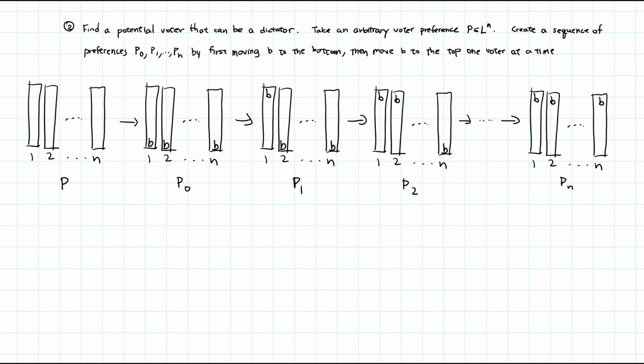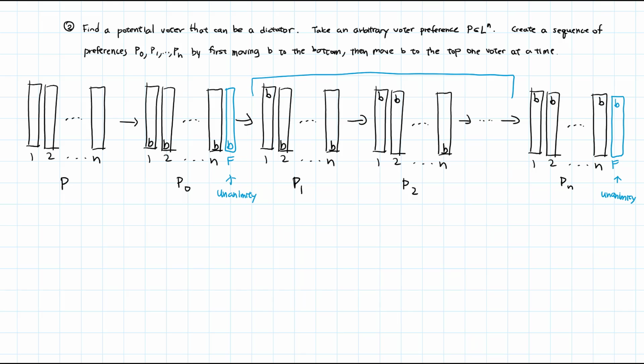We see that for P0, F must rank B at the very bottom. Since every voter ranks other candidates higher than B, F will also do so. That is by unanimity. Similarly, for Pn, F must rank B at the very top of the list by unanimity.